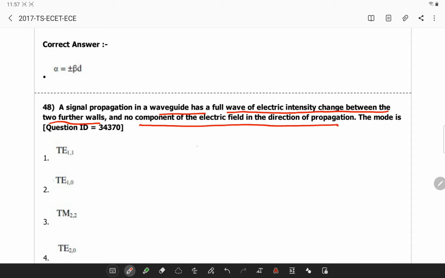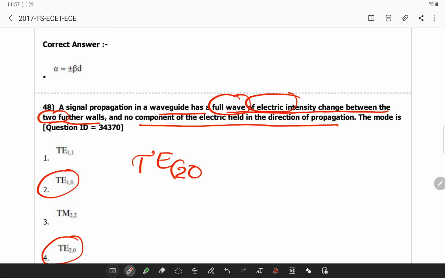Remember, there is no component of electric field, so it is either of these two options. But here he is saying that there is a full wave of electric intensity and you have two walls, that is why the answer is simply TE20 mode.